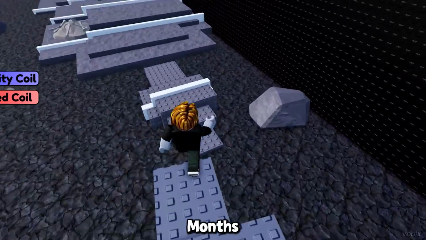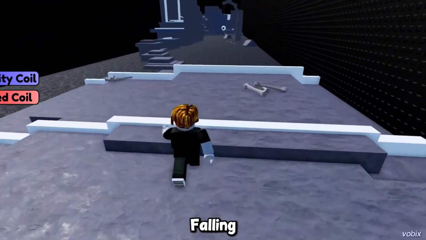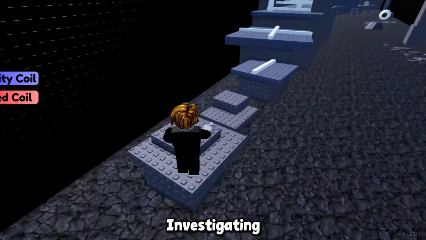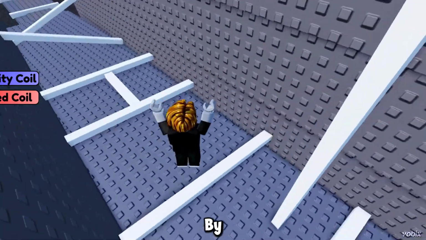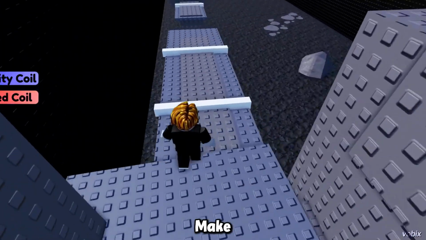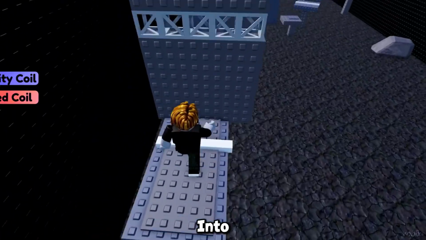People who had defended him for months started changing sides. People who copied his advice started questioning everything. The player's reputation was falling apart in real time, and somehow it got even worse. Because once people stopped trusting the screenshots, they started investigating his biggest claims, the expensive trades, the rare items, the stories that made him famous. And one by one, they started falling apart too. Trades couldn't be verified. Values didn't match. Timelines didn't make sense. The deeper people dug, the more inconsistencies they found. What started as one suspicious screenshot had turned into a full-scale investigation.